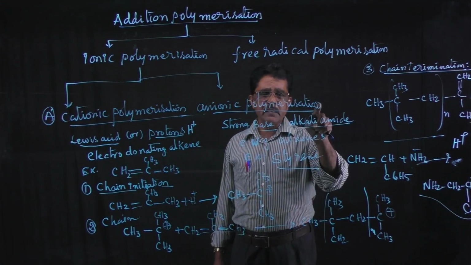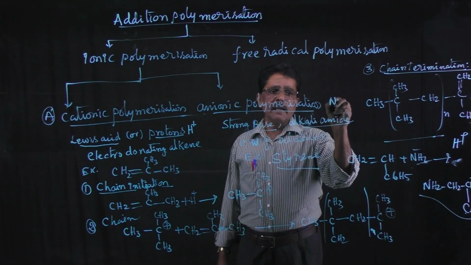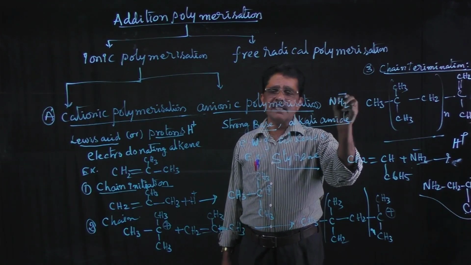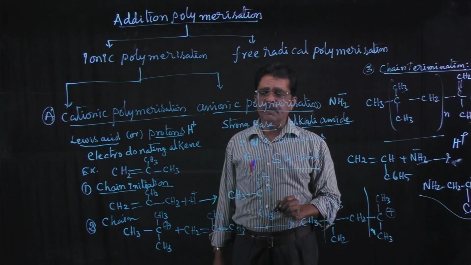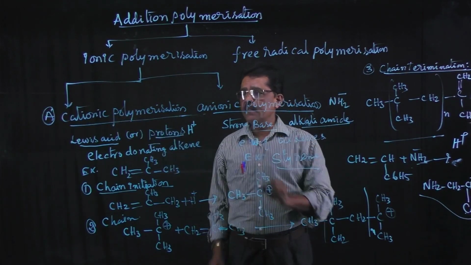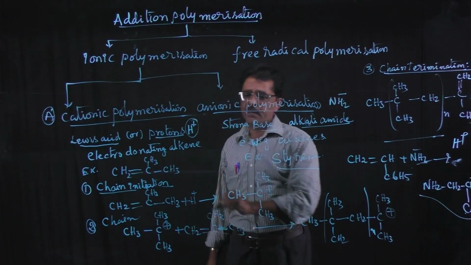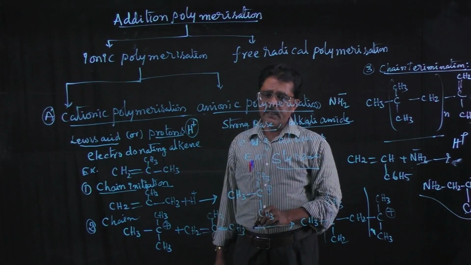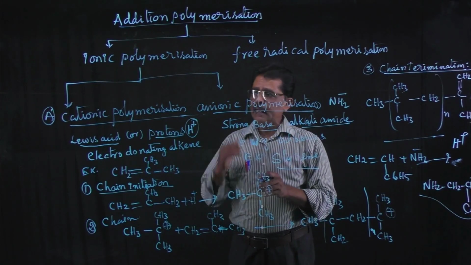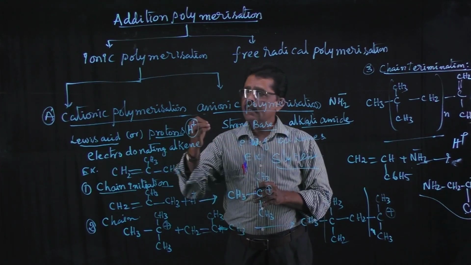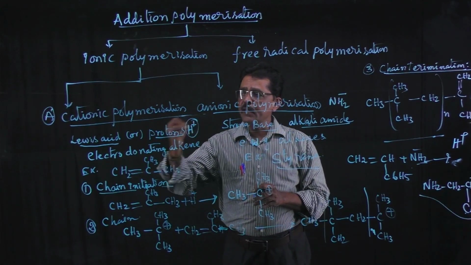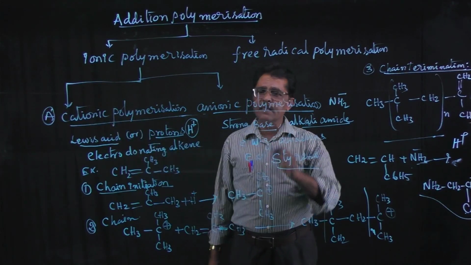In anionic polymerization, the anion is the chain initiator; in cationic polymerization, the H plus ion is the chain initiator. Based on the initiator, we divide ionic polymerization into two types.